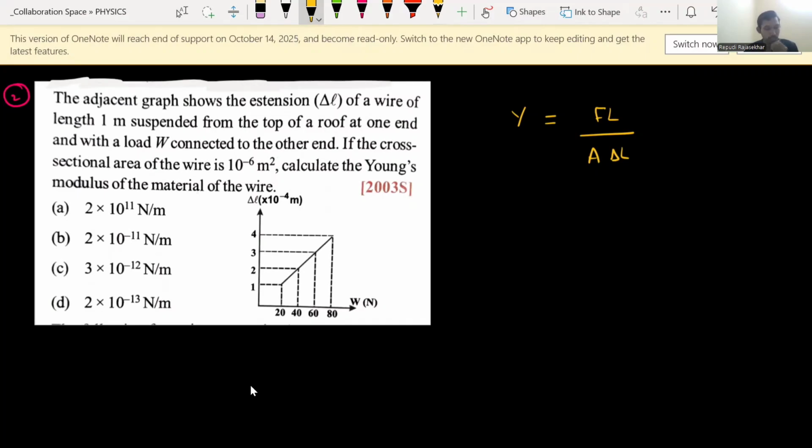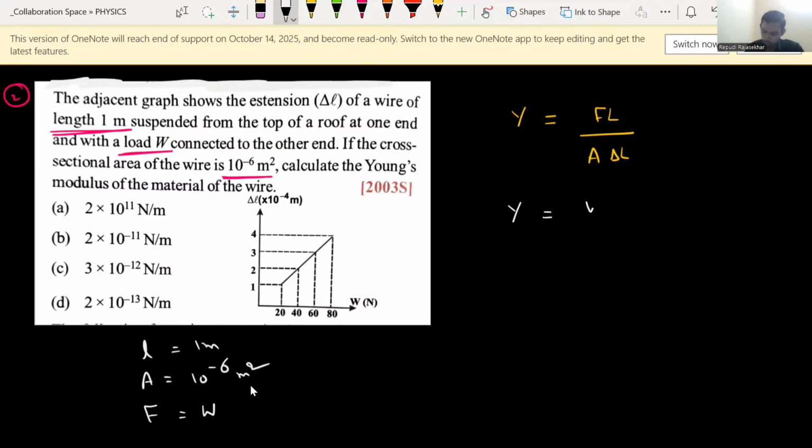Y value we don't know. Whatever quantities they have given, first write those quantities. In the question they mentioned the area of the wire is given. And load means nothing but force, how much force we are applying. The length of the material is also given as 1 meter. Area is given as 10 to the power of minus 6 square meters. And force here is nothing but the weight of the object. So whatever they have given, just substitute in this equation.